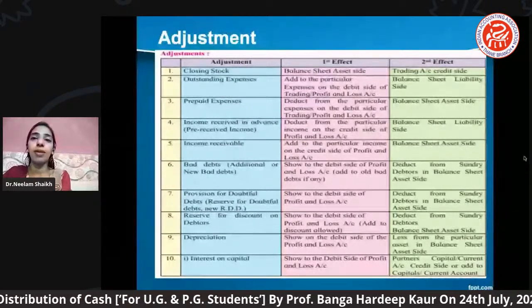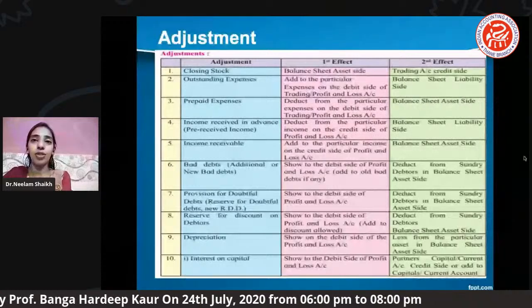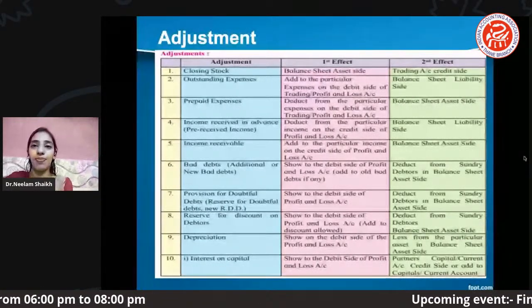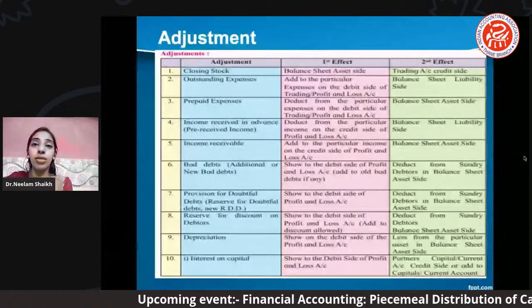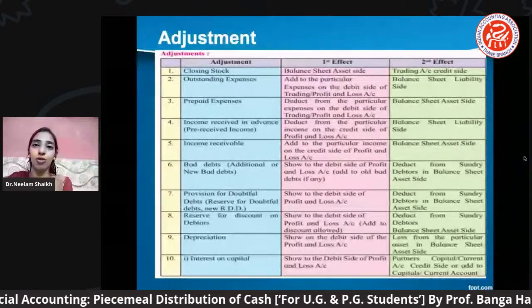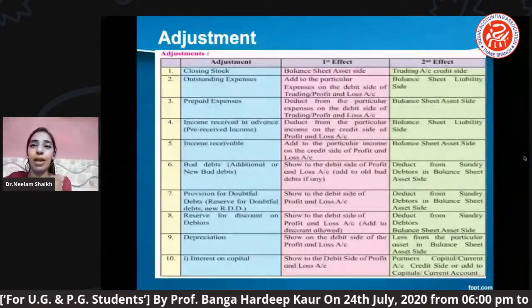And the second effect of it will belong to the connected area. जैसे for example अभी हमने लिया था machinery, right? Machinery पे depreciation होगा, so machinery is my asset which you will record on the balance sheet asset side. Okay, and depreciation is the wearing and tearing of the usability of the asset, which definitely goes on reducing the asset's value. So depreciation is supposed to be less from that respective asset.